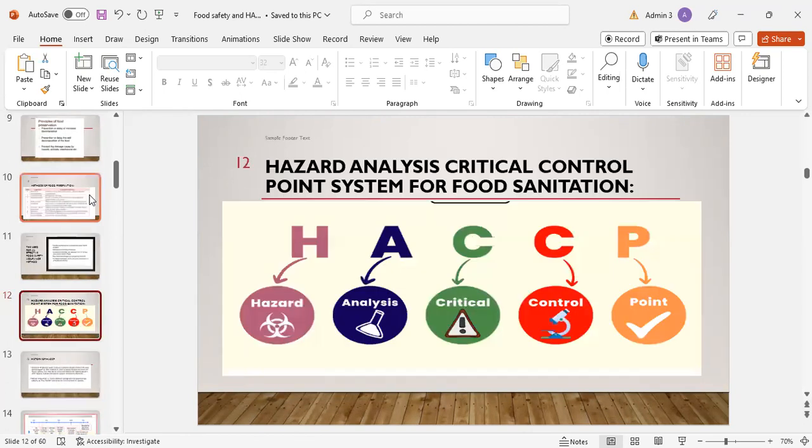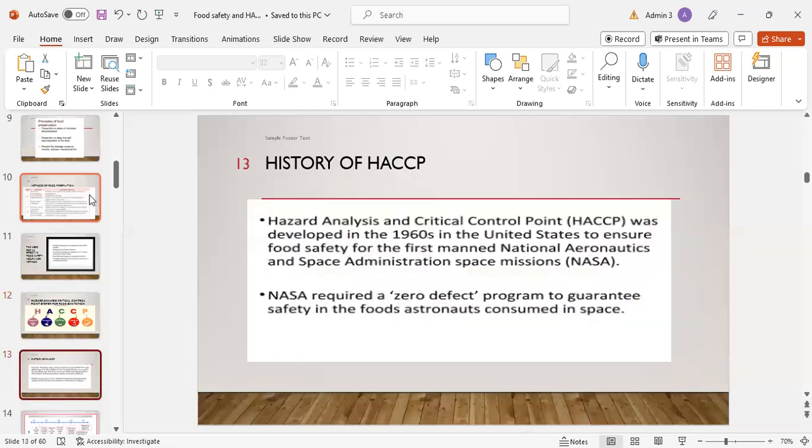Hazard analysis and critical control point system for food sanitation. H for hazard, A for analysis, C for critical control, and P for point. History of HACCP.